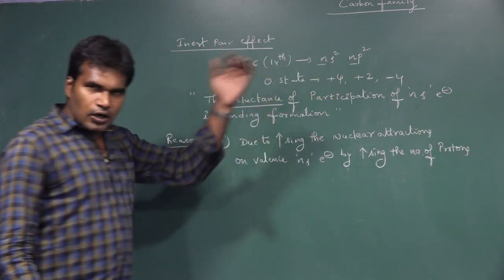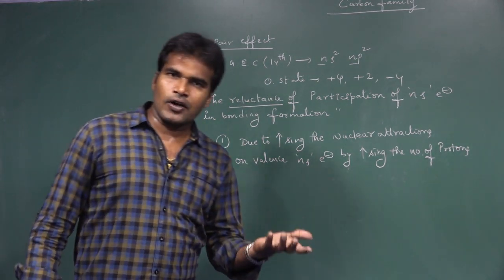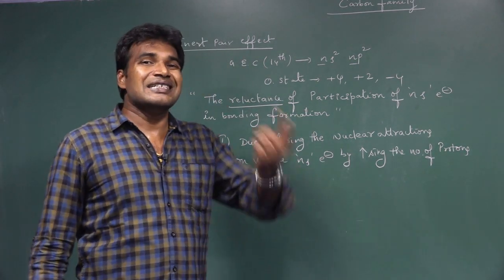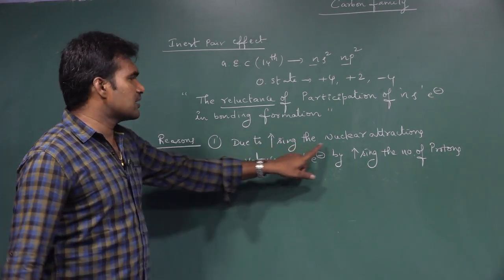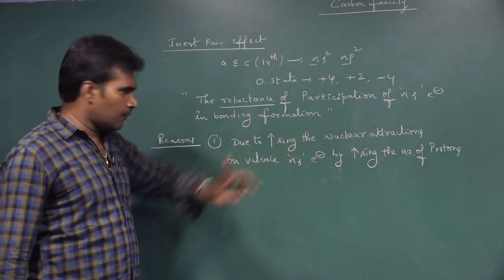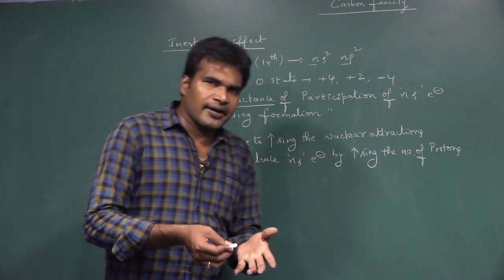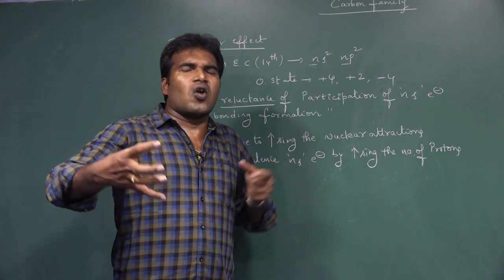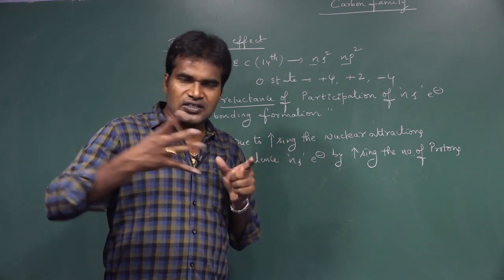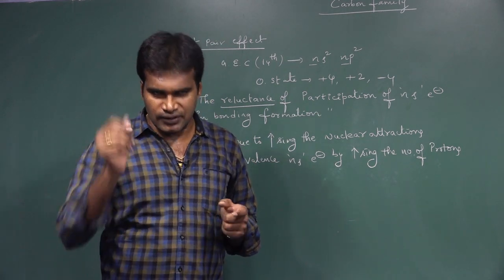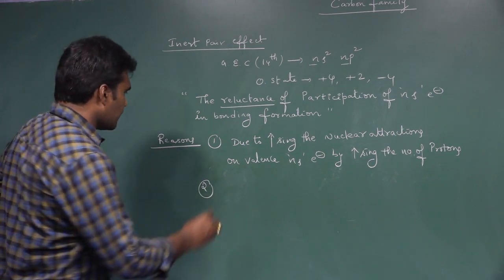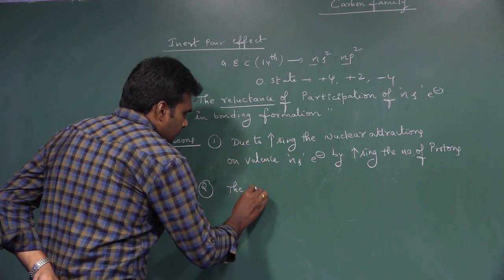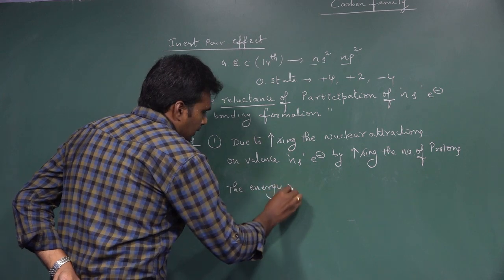As we know, by going down the group, atomic number increases. If atomic number increases, the number of protons inside the nucleus also increases. It results in an increase in the nuclear attraction. So because of more nuclear attraction, the ns electrons are strongly held. If they are strongly held, they cannot participate. That is one of the reasons. The second reason is maybe the energy release.